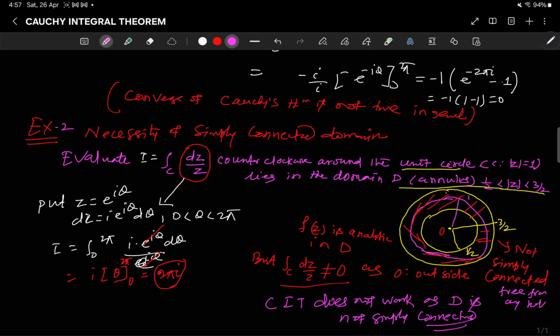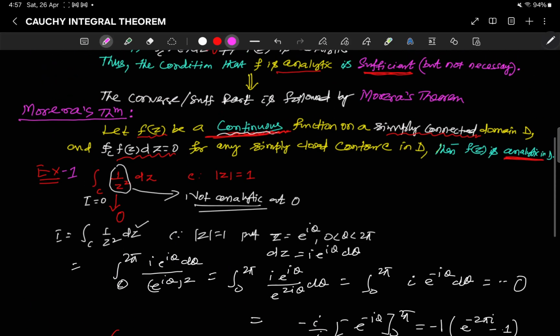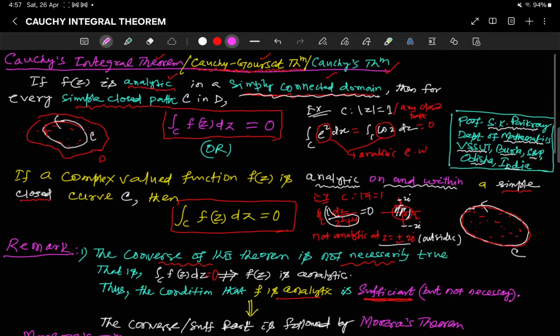For the exact definition you should refer to my previous lecture. So even if this is the simpler version of this theorem, this domain being simply connected is necessary to understand exactly what the Cauchy integral theorem is.